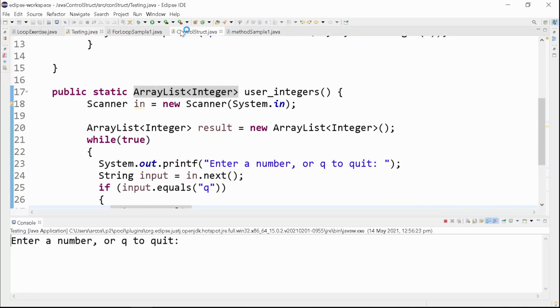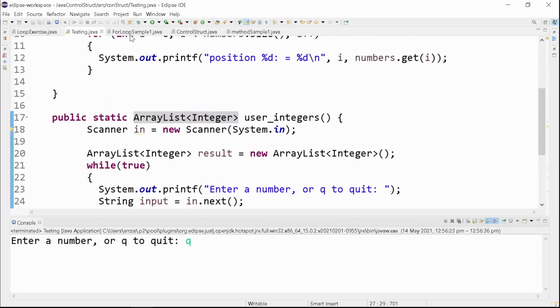So there you have: enter a number or q to quit. Let's say I press q now. On the first input, it immediately exits from the program. It does not ask anymore for the next number because it has already exited from the program. So when we run it again, this time we're going to input a number.